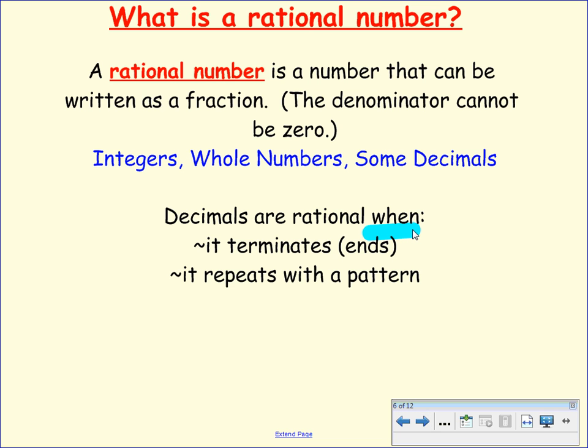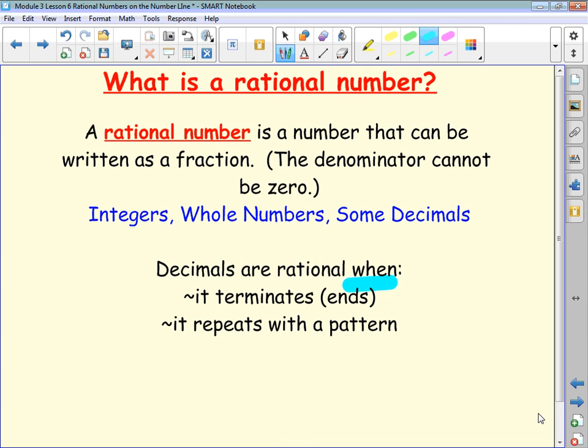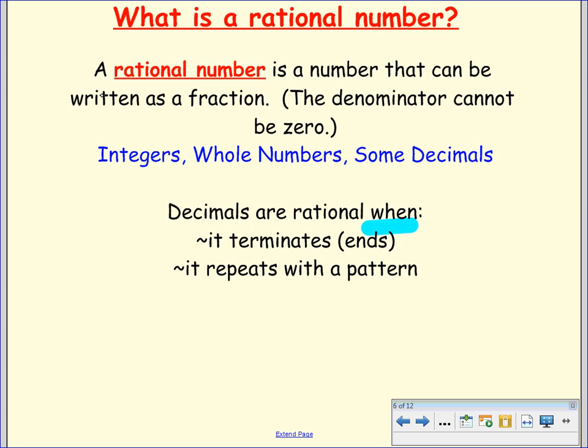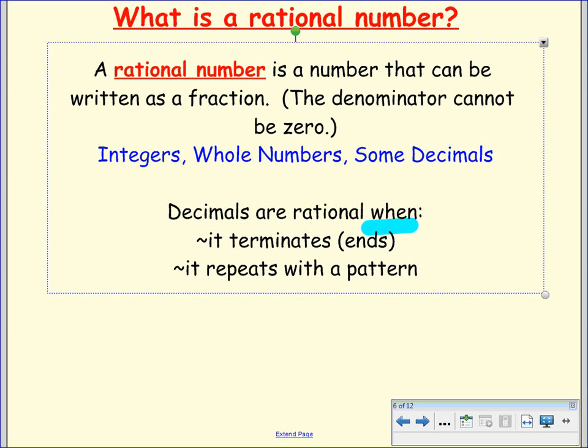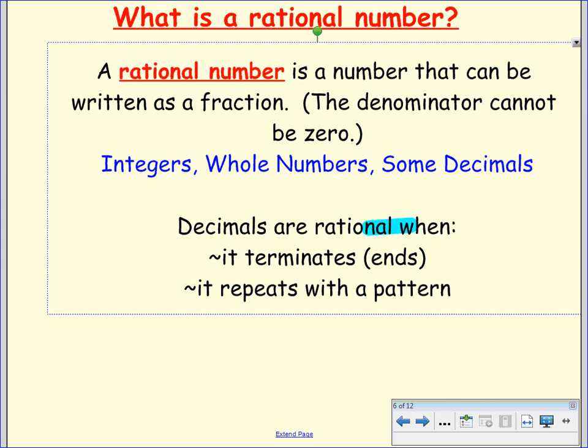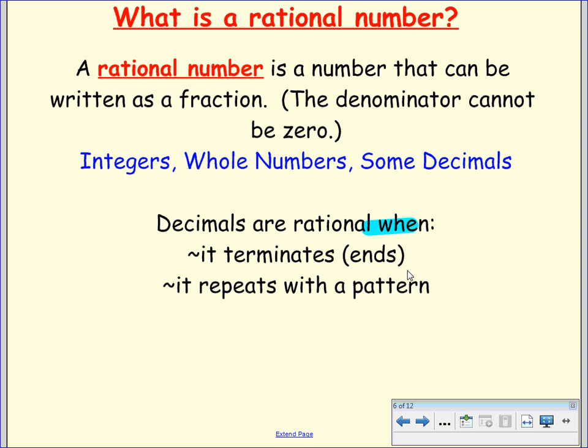A rational number is a number that can be written as a fraction. However, the denominator cannot be 0. Okay? So integers, whole numbers, some decimals, those are all rational numbers.